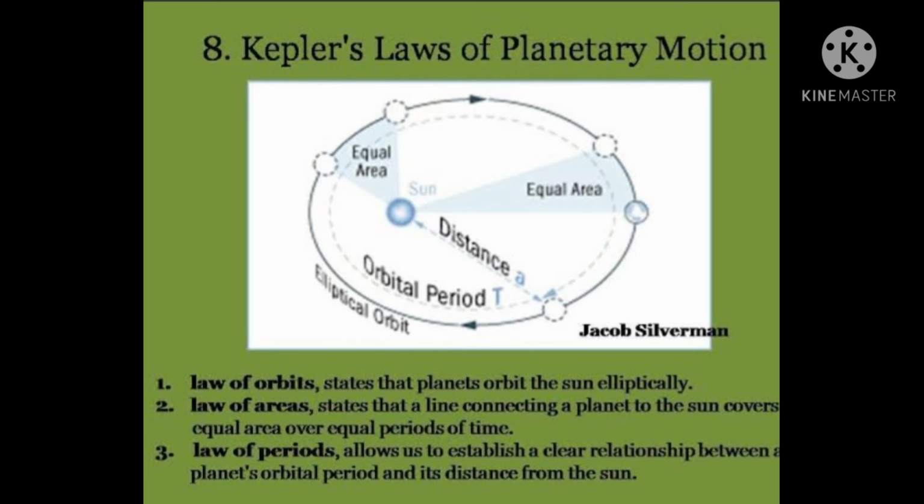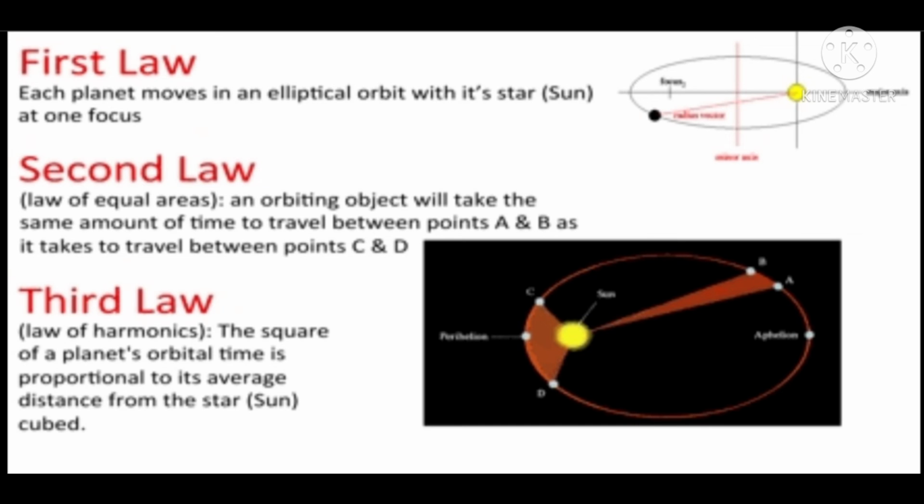First law, known as the law of orbits, states that planets orbit the sun elliptically. Second law, also known as the law of areas, states that a line connecting a planet to the sun covers equal area over equal periods of time. Third law, also known as the law of periods, allows us to establish a clear relationship between the planet's orbital period and its orbit.